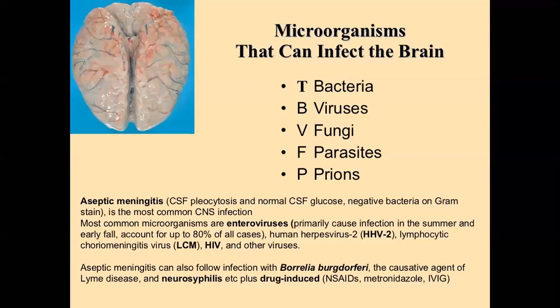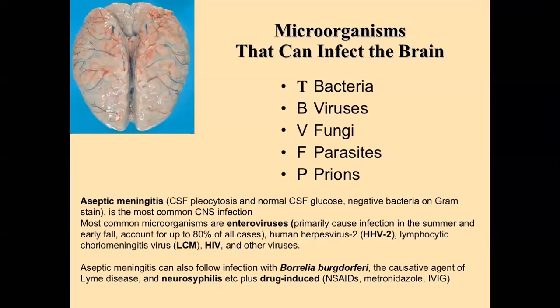What is the meaning of septic meningitis and aseptic meningitis? If a patient has meningitis and we perform the investigation, and the gram stain is positive for cocci, meaning gram positive cocci or gram negative cocci, it is called septic meningitis. So bacterial meningitis is septic meningitis. But if we perform the CSF examination and the gram stain for bacteria is negative, we call it aseptic meningitis. So septic and aseptic meningitis are classified on the basis of the gram stain.